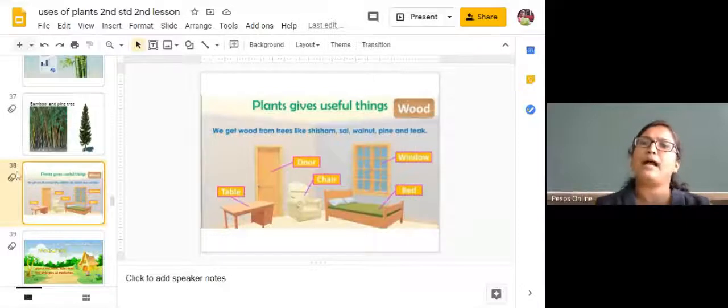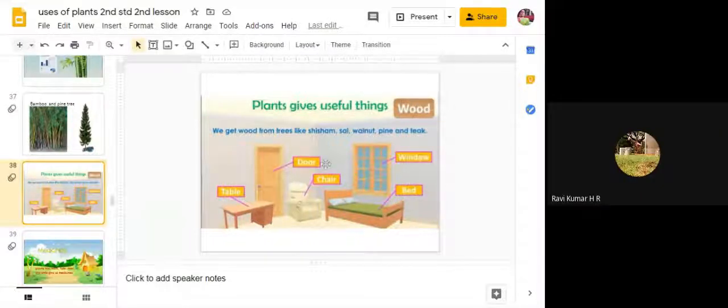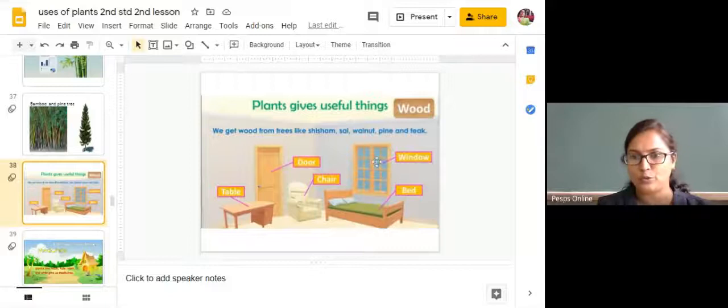And plants give us useful things like wood. Furniture we can prepare by using the wood. So we can prepare the table, door, chair, bed, cot, window, right? Yes, by using the wood of a plant, we are going to prepare many of the furniture.